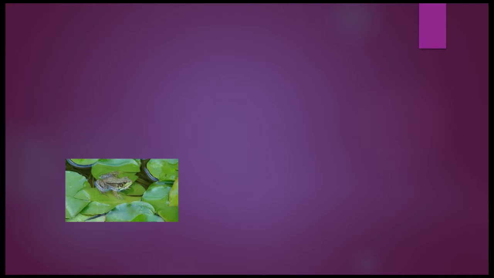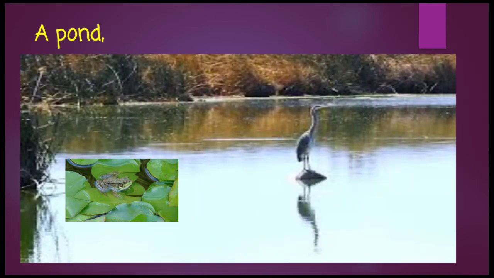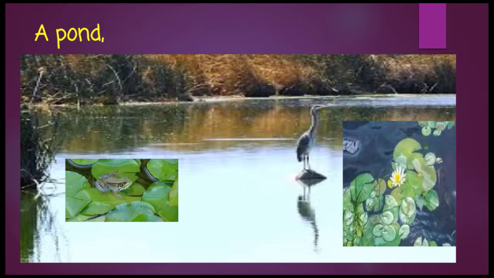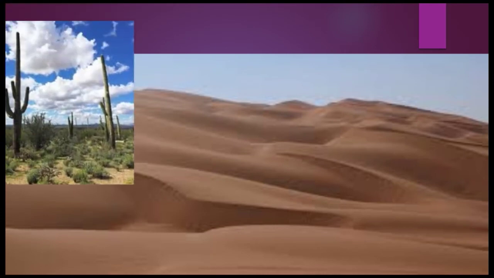Another example for an ecosystem is a pond. A pond consists of organisms like animals and plants, but it also has soil. In water there are some minerals also. Similarly, a desert has sand, some animals like camel, desert snake, desert rat and different types of plants like cactus.